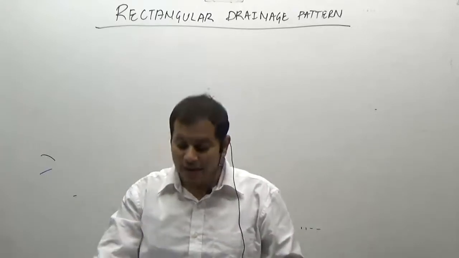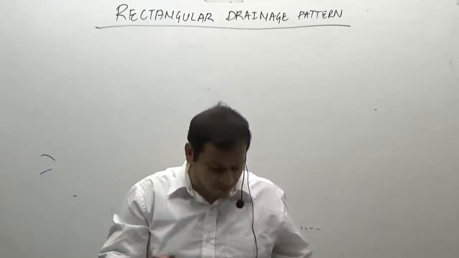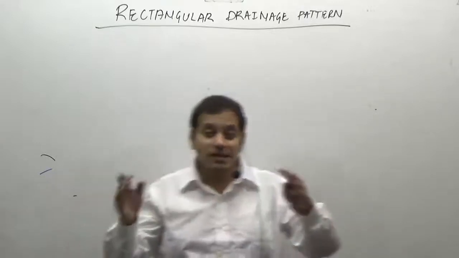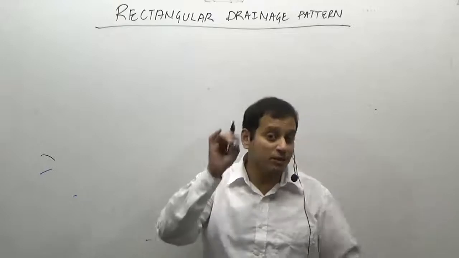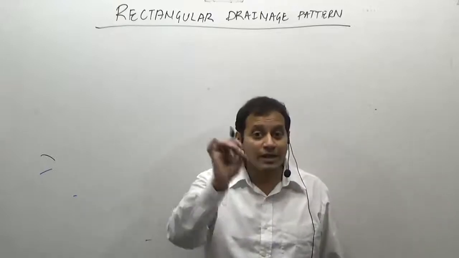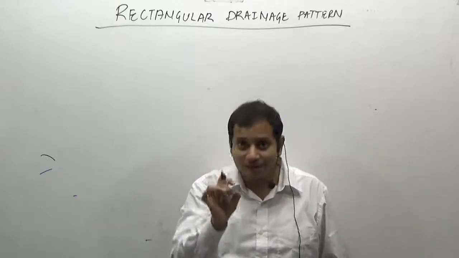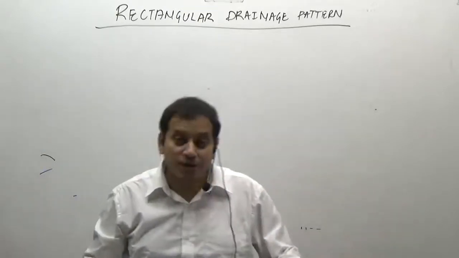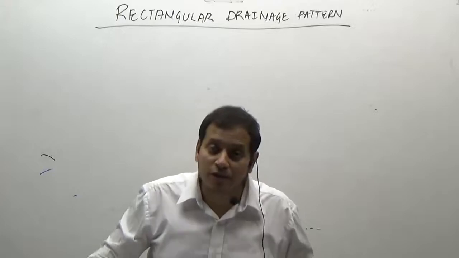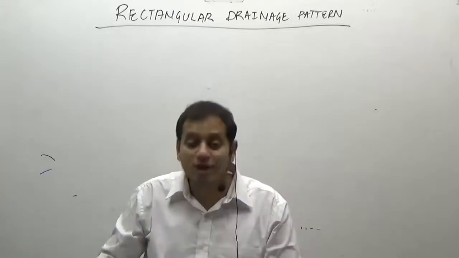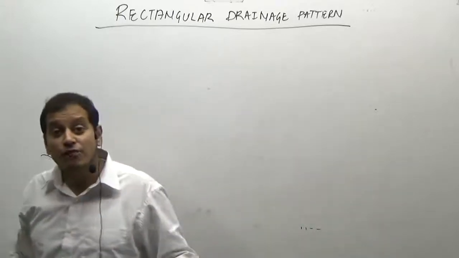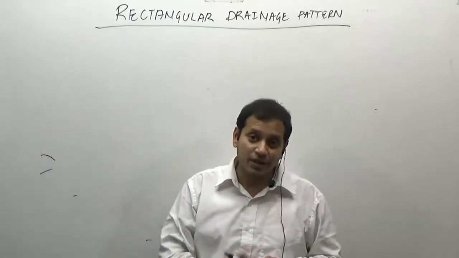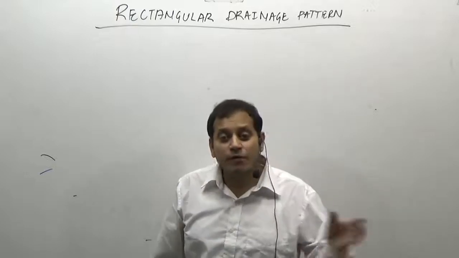It is found when there is a network of tributaries and the main stream, but the tributaries here flow in the areas of faults or joints. In the trellis pattern, the tributaries and the main stream flowed in the areas of a fold. So the drainage pattern developed in the areas of faults and joints is known as a rectangular drainage pattern.